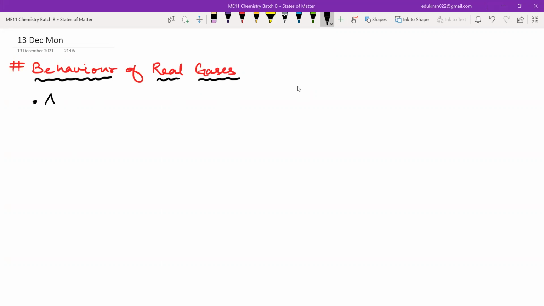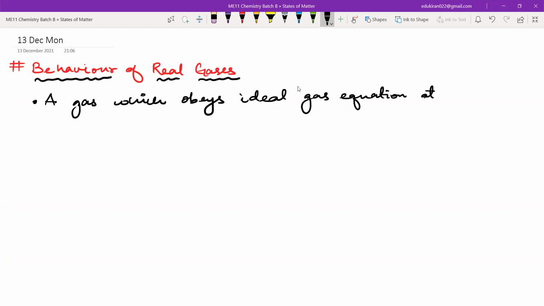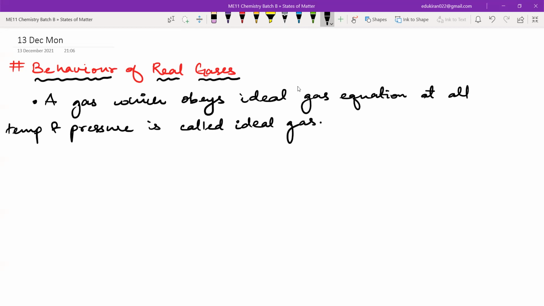So let us first write that a gas which obeys ideal gas equation at all temperatures and pressure is called ideal gas. But the known gases, the gases that we know, they don't obey the ideal gas equation.